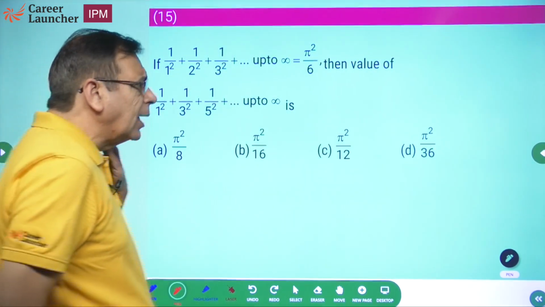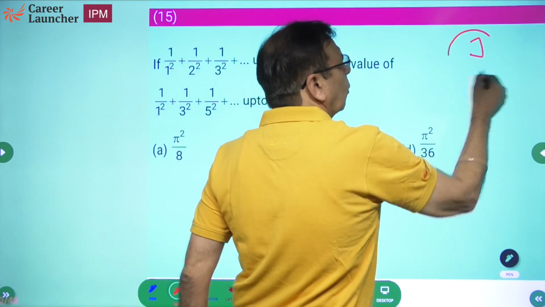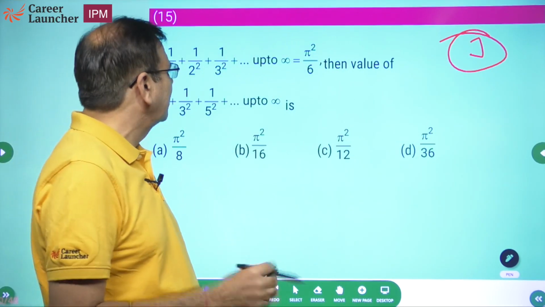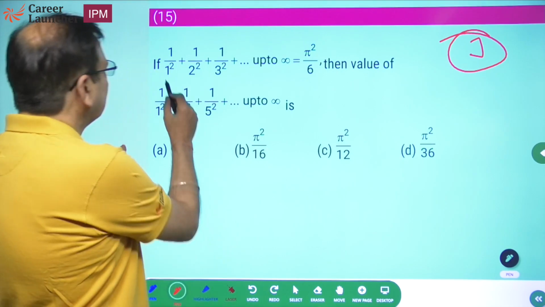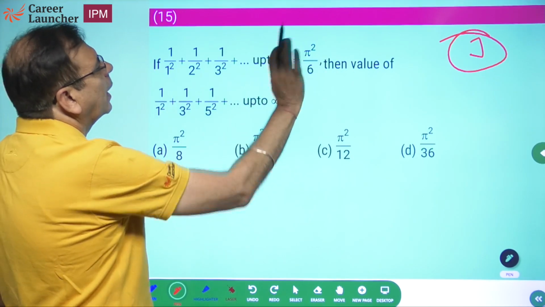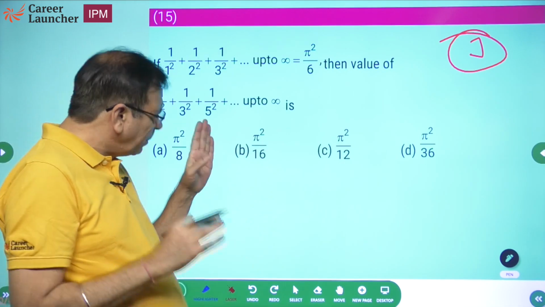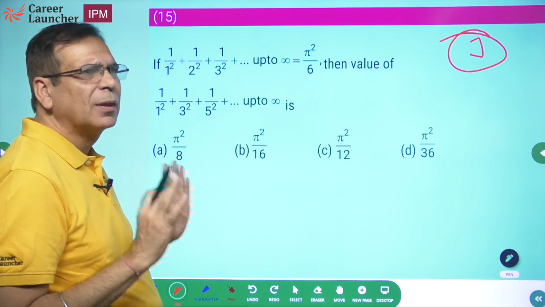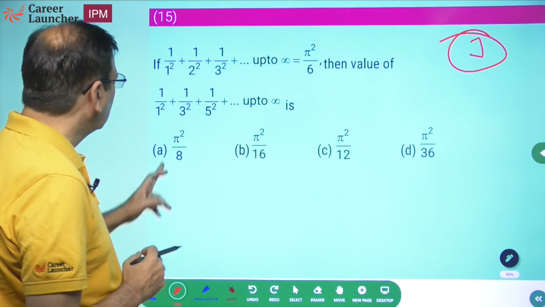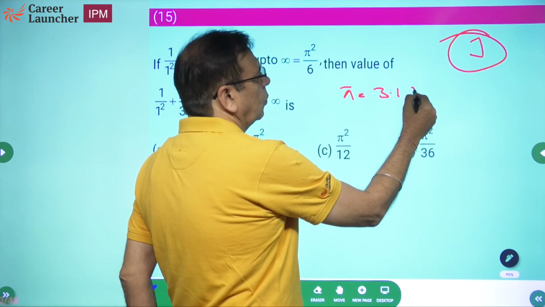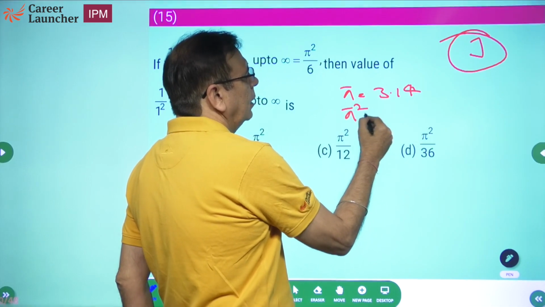एक और जुगाड़ वाला सवाल आ गया मेरे लिए. These are all questions which I will not even bother about how to solve mathematically because that is a waste of time. अच्छा, something written 1 upon 1 square equal to pi square by 6. What is the value of this? इन सवालों में पहला काम होता है, मैं choices देख के कुछ समझना चाहता हूँ. What are these choices? What is pi square? What is pi? 3.14.